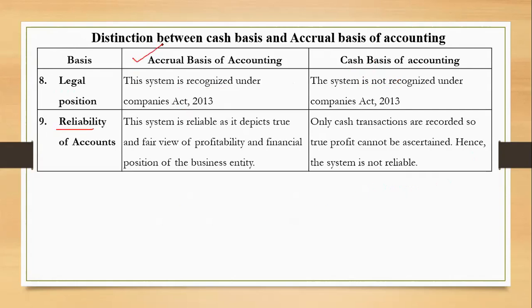Reliability. Reliability will be more under accrual basis because we consider all the various adjustments and all, right? We follow the concepts, so reliability will be more under accrual basis as compared to cash basis. And in cash basis, because only cash transactions are recorded, true profit cannot be ascertained, hence the system is not reliable.